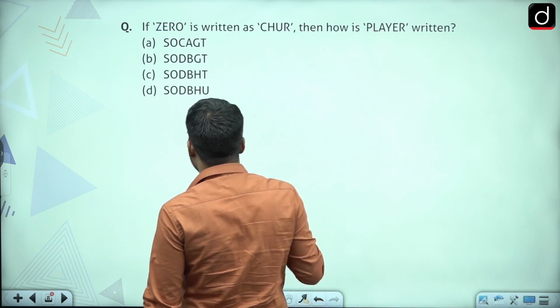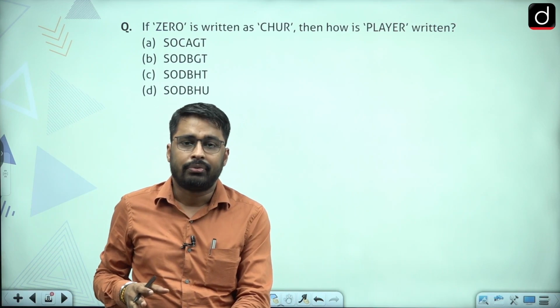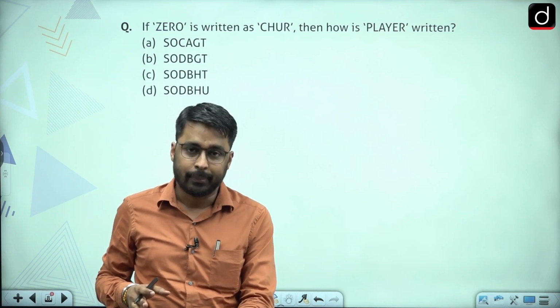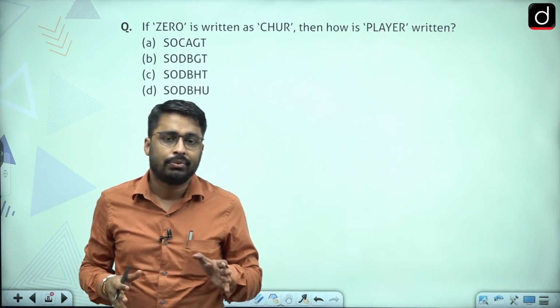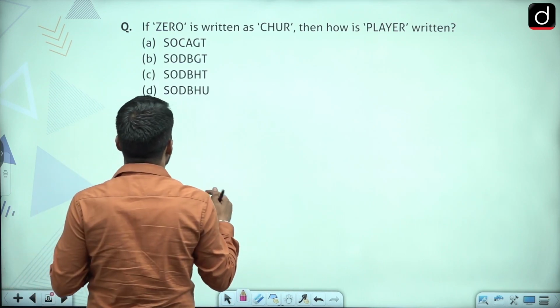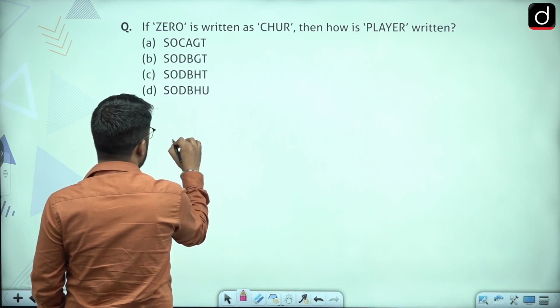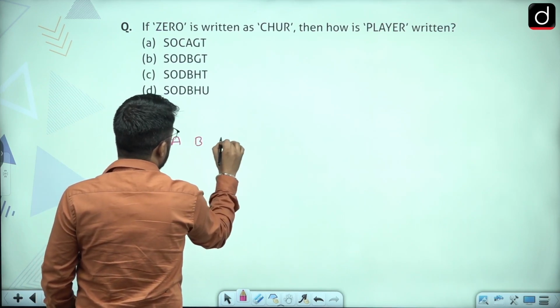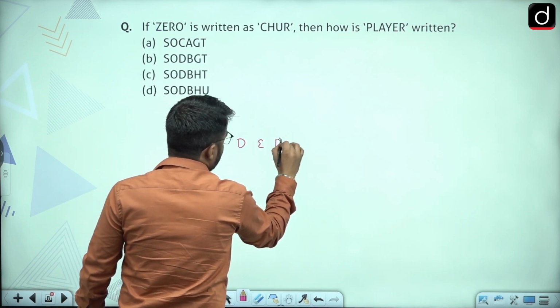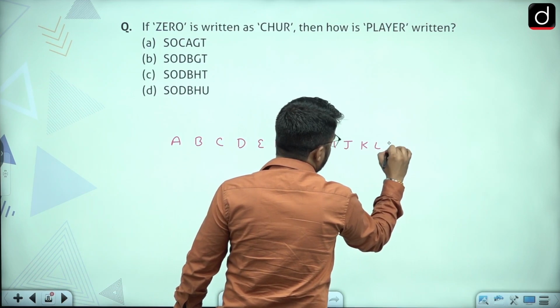Now, in order to solve any question of coding decoding, sir, we require the knowledge of ABCD. And to solve the questions of coding decoding, writing ABCD has a syntax. It is a strict pattern that you need to follow. And how are you going to write ABCD? From now onwards, you are going to write ABCD in this pattern only.